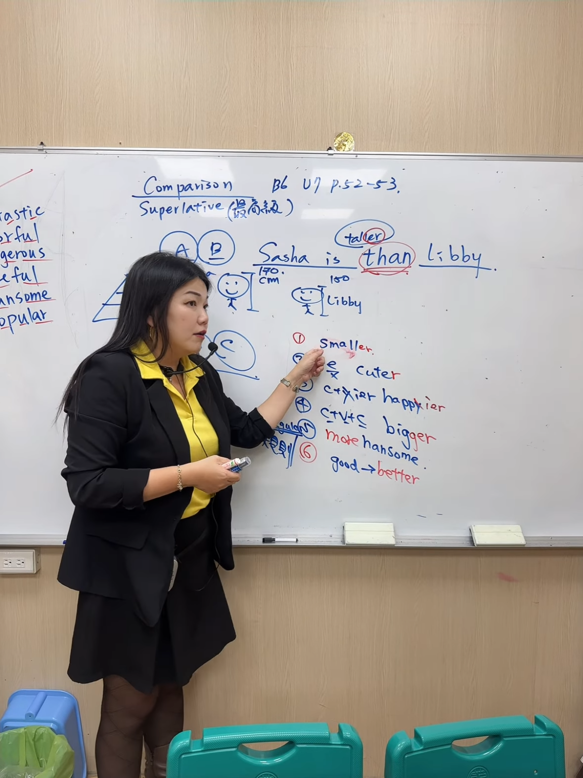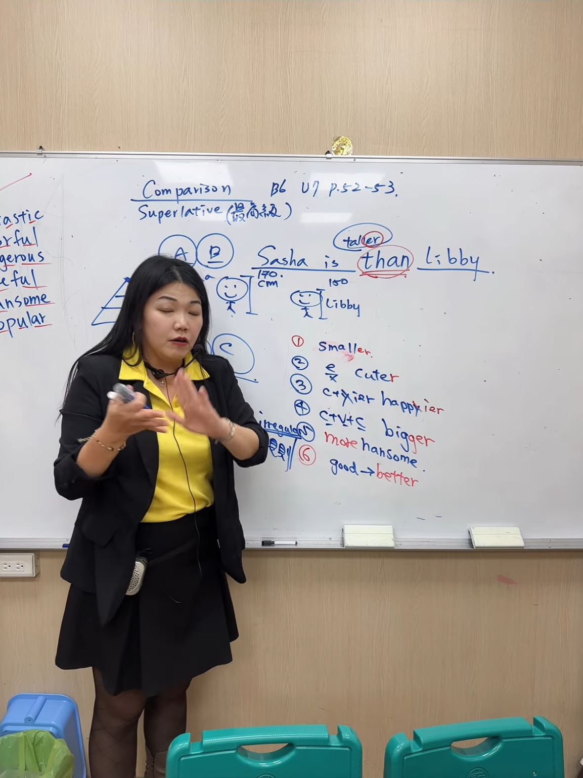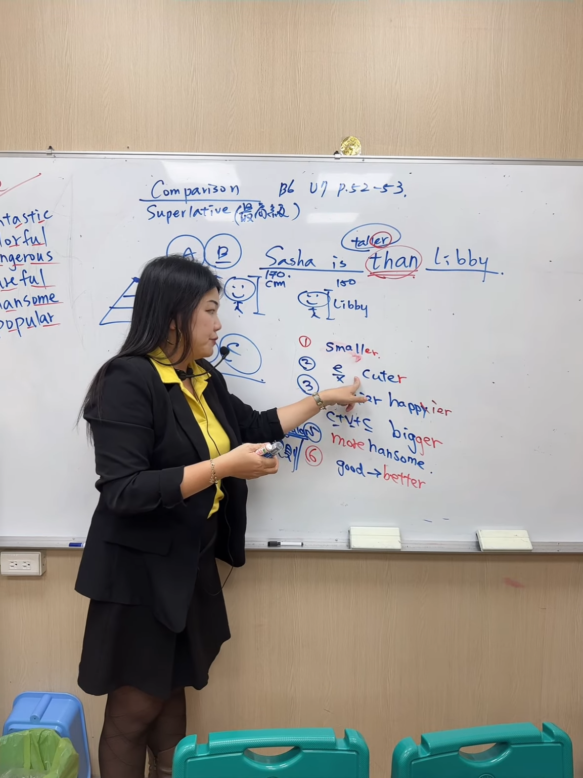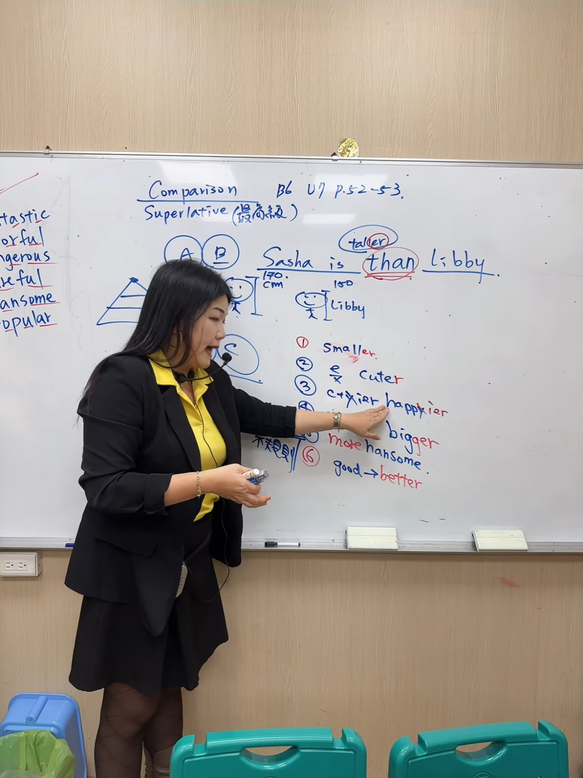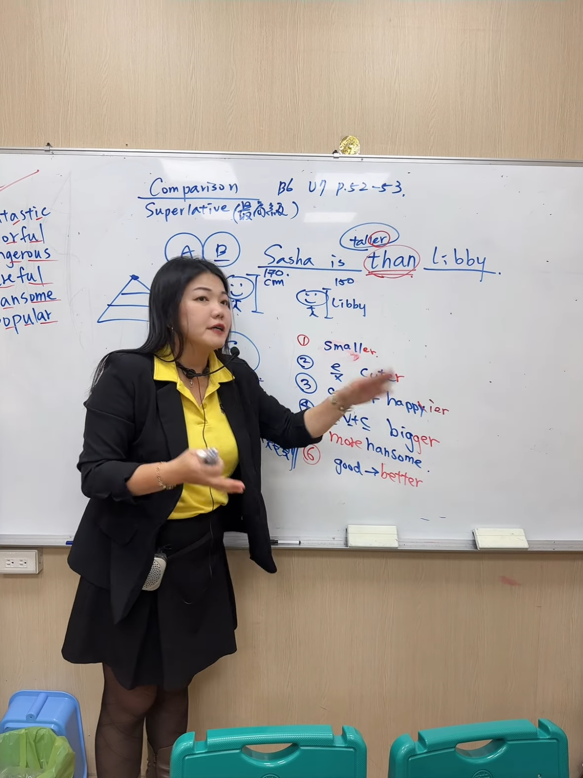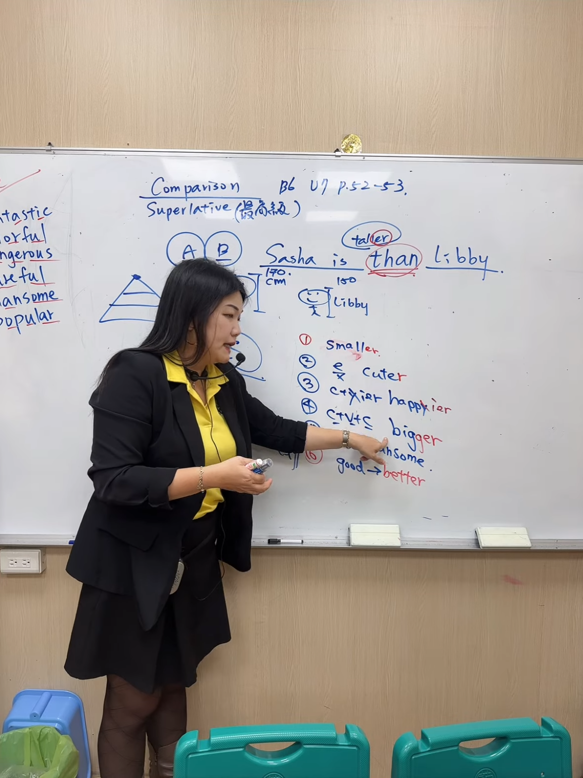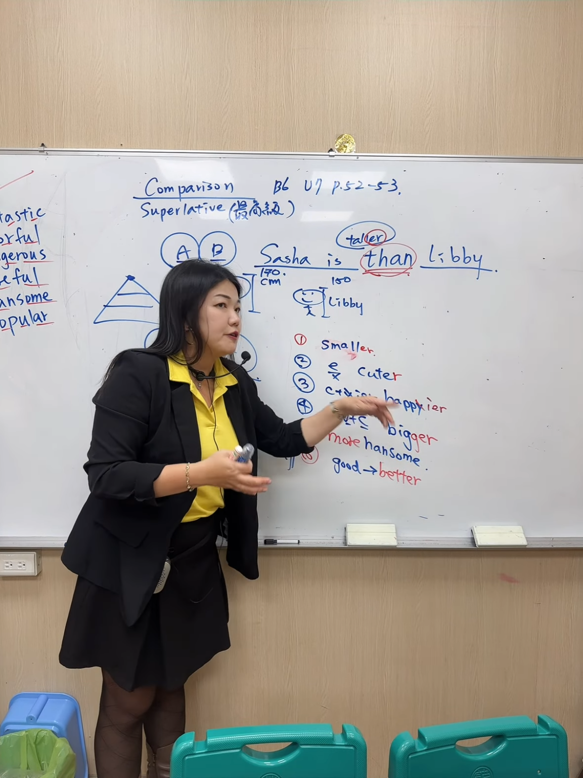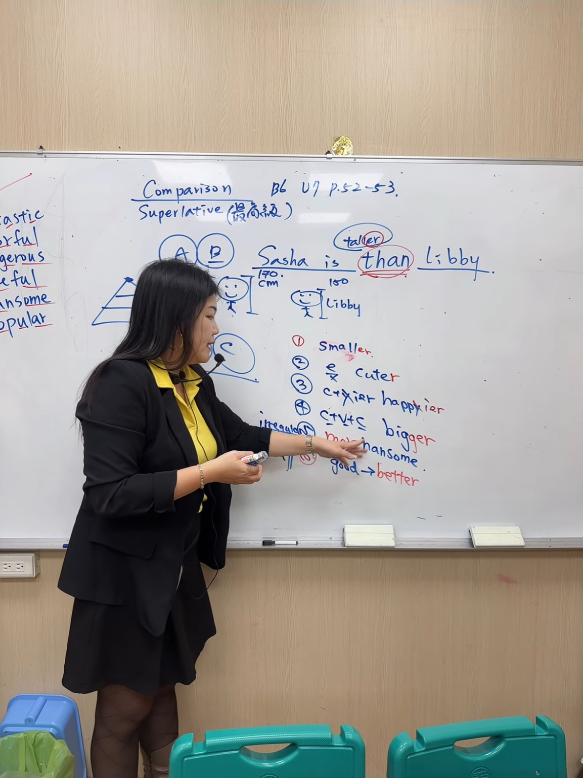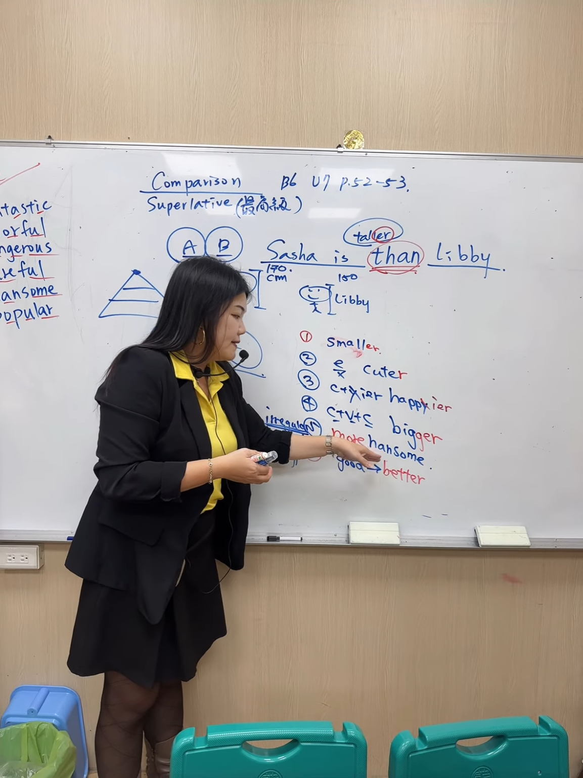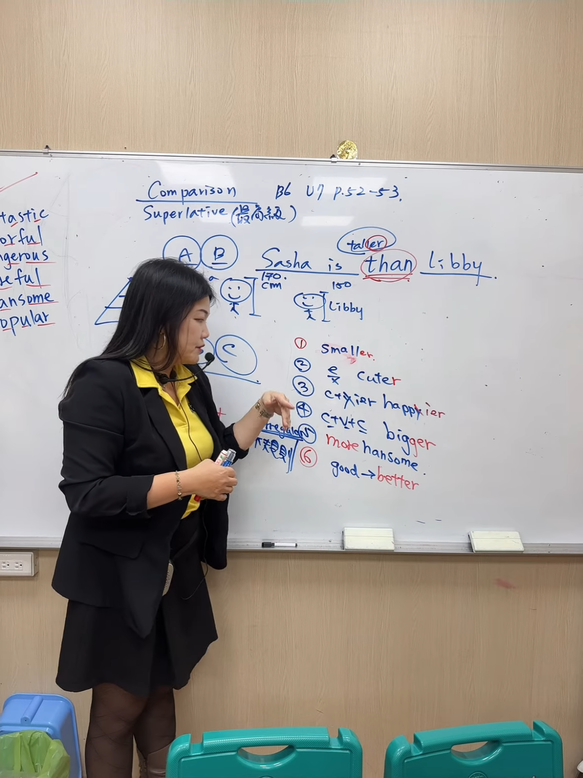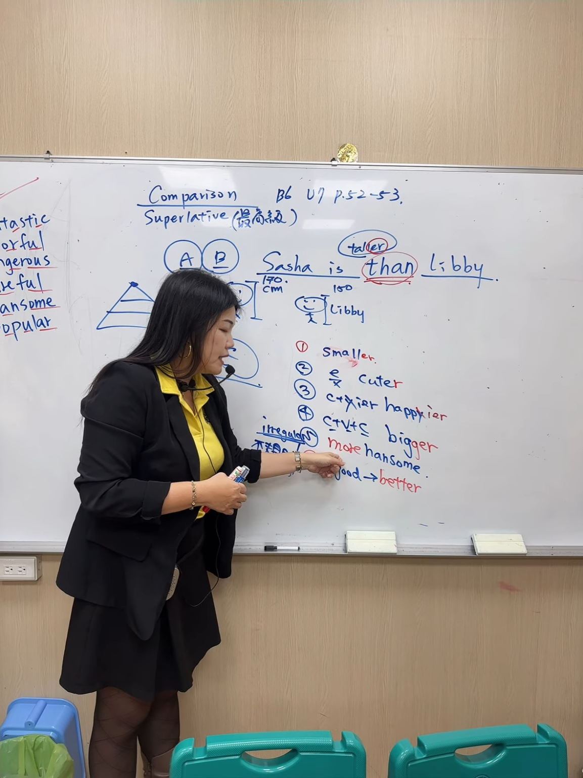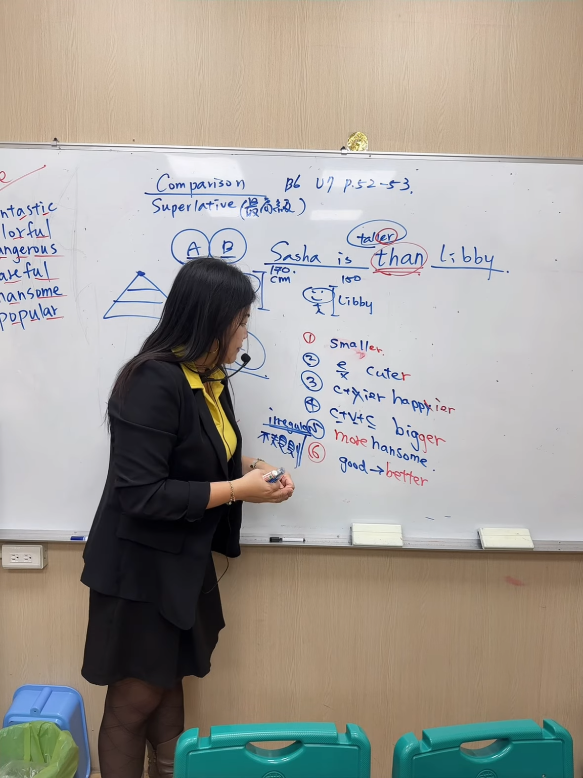Okay, so now everyone, let's do that again. Small, smaller. Cute, cuter. Next one, happy, happier. Next one, big, bigger. And next one, handsome. Handsome is a big word. So with two or more syllables, we have "more." So more handsome. Okay, next one, good.